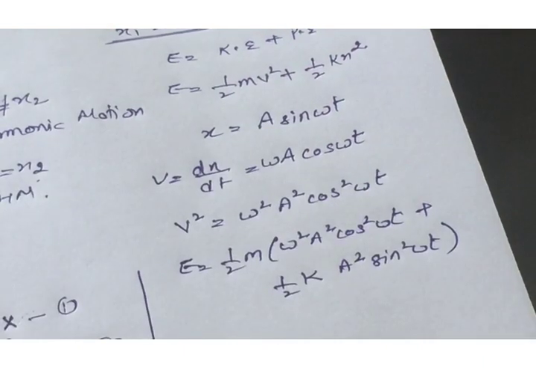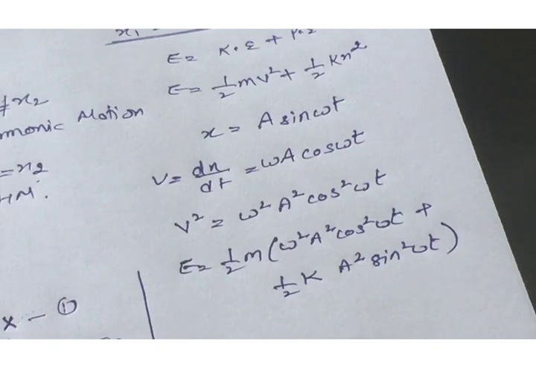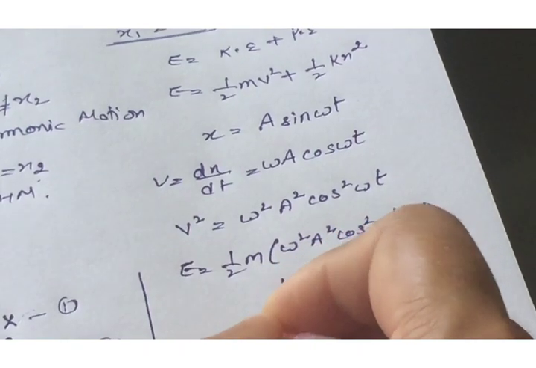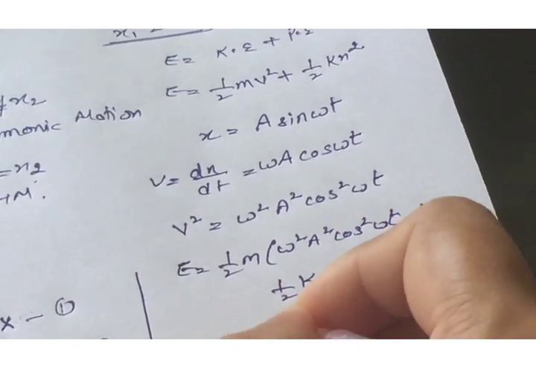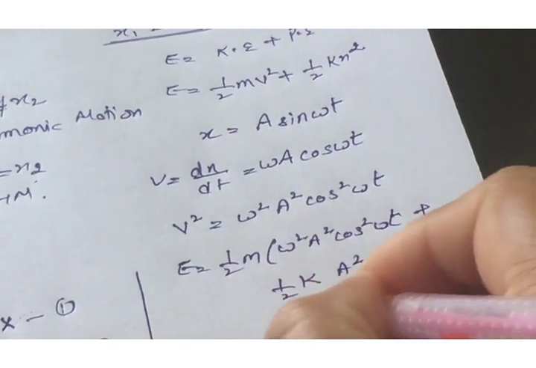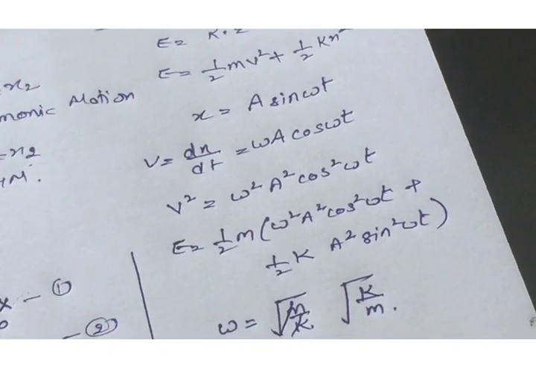We can take out omega square a square as constant if we put the value of k in terms of omega and m. The angular frequency is given in terms of mass and the force constant: omega is equal to under root k by m, that is force constant divided by inertial constant, that is mass.